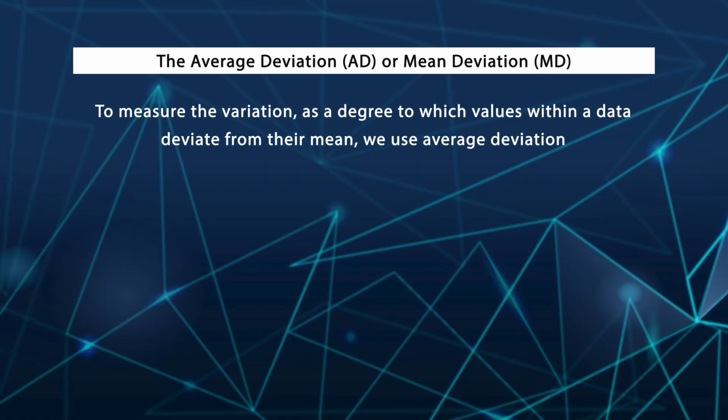To measure the degree to which the values within the data deviate from their mean, we use average deviation. Within the data set, how one individual value differs from or deviates from the mean score, we use average deviation.